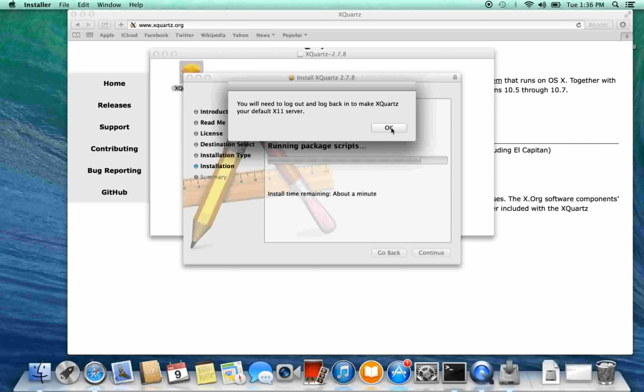Okay, now it's finished installing, and it's telling me I have to log out and log back in. So basically I have now installed Xquartz, and the next video that we do is going to be showing you how to run Xquartz and log into one of the ECE Teaching Lab systems.